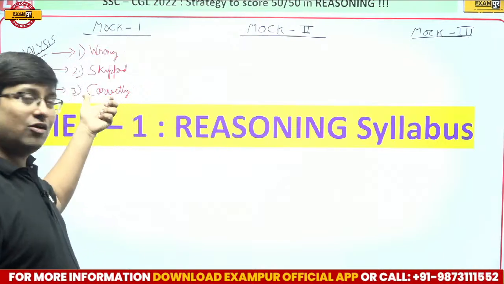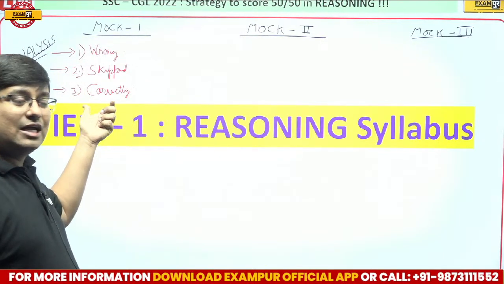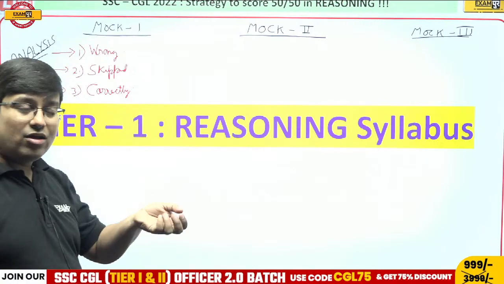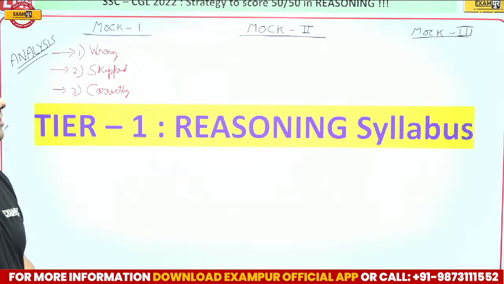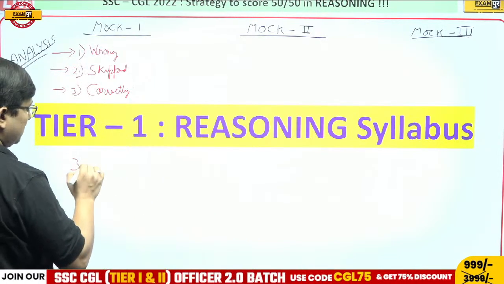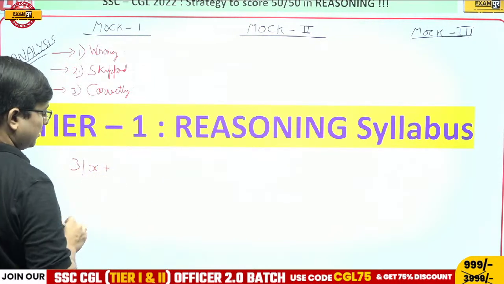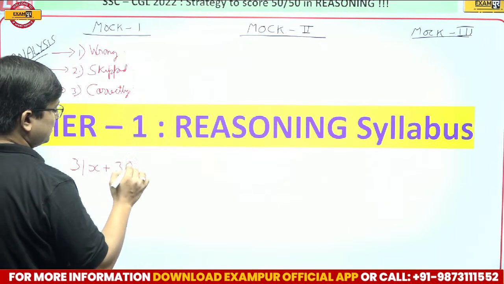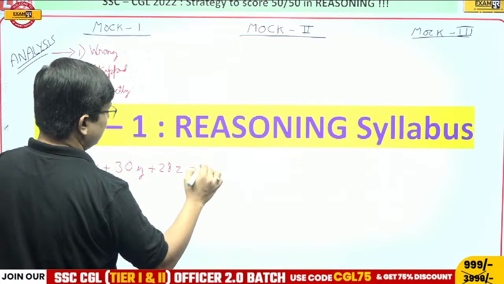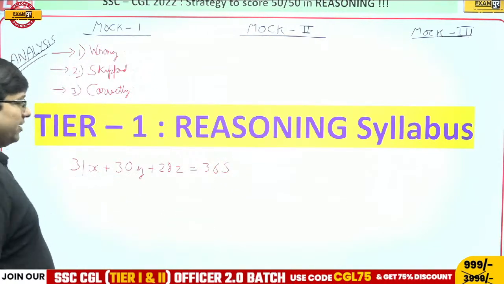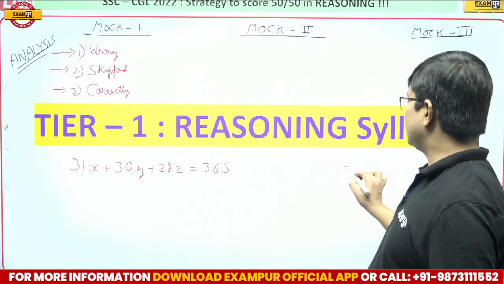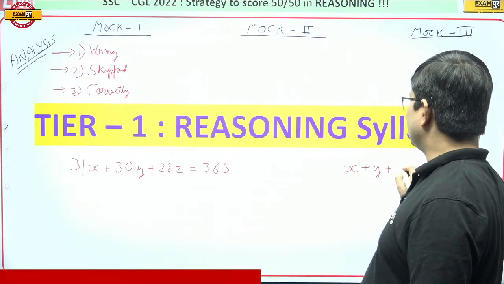Can that question be solved easily via options? Can that question be solved easily via thinking? For example, my dear students, I'm just giving a random question: 31x plus 30y plus 28z is equal to 365, and now you are being asked what is x plus y plus z.